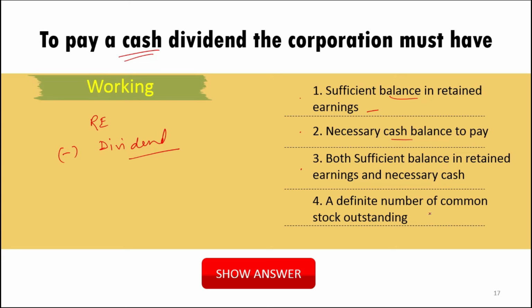A definite number of common stock outstanding? No, it is not required. So we get the third option as the correct one, because it consists of 1 and 2 both, and both are required.